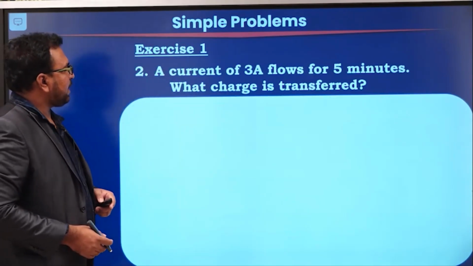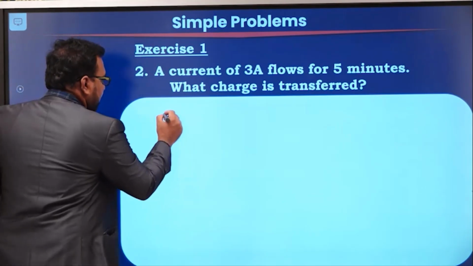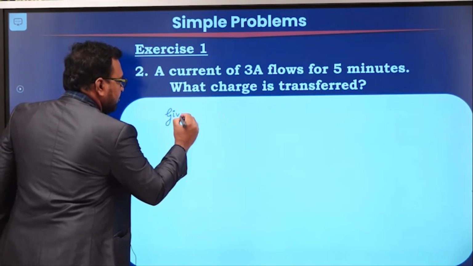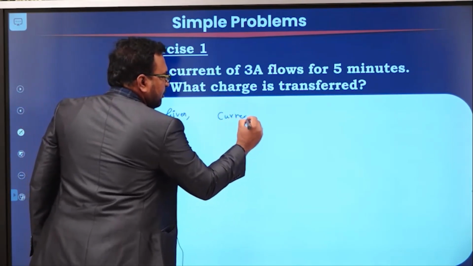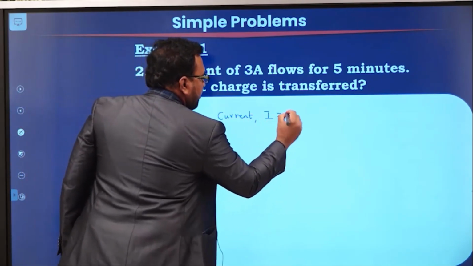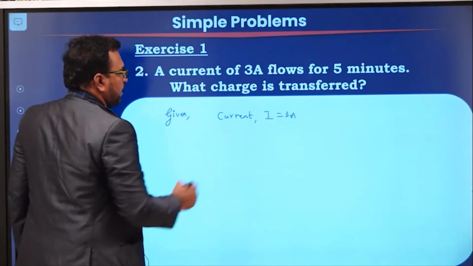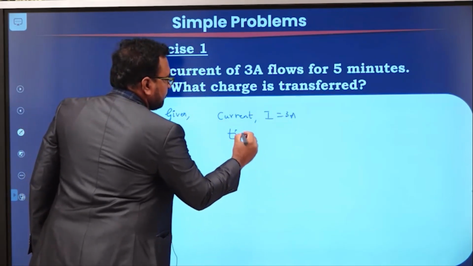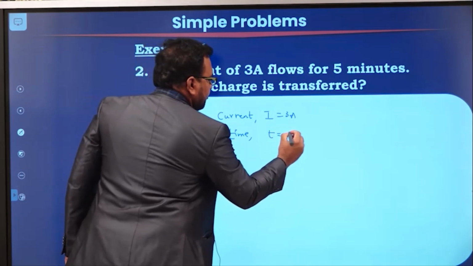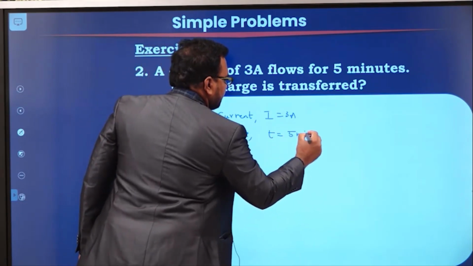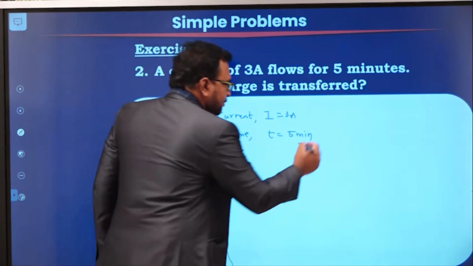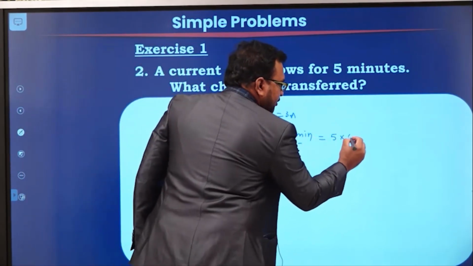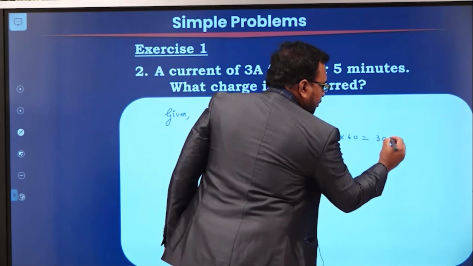The second problem is a current of 3 amperes. So what is the given data? Current I is 3 amperes, time T is equal to 5 minutes. Since it is in minutes, we have to convert the minutes into seconds. So 5 into 60, which is equal to 300 seconds.